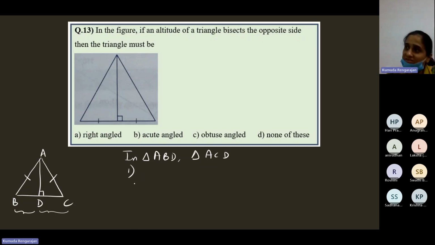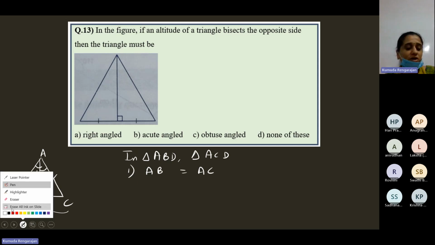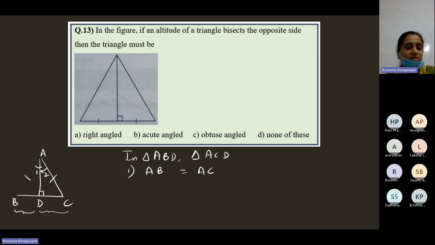Tell me, AB is equal to AC. AB of the first triangle is equal to AC of the second triangle. Then angle 1 is equal to angle 2. Can I say that? Where is it given? Simply we cannot say so. Who said angle 1 is equal to angle 2?